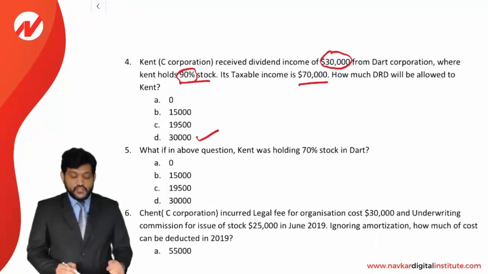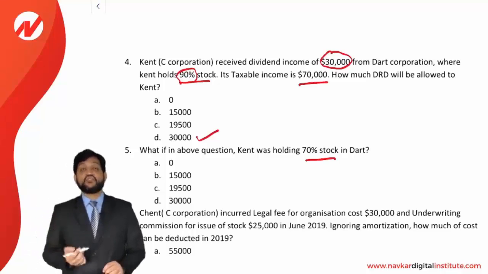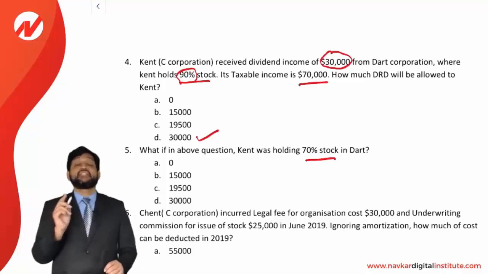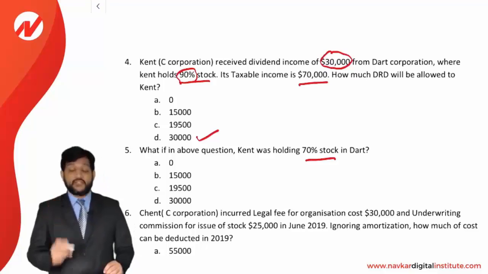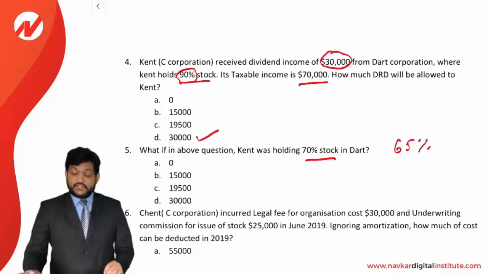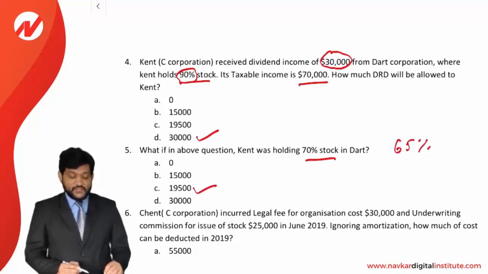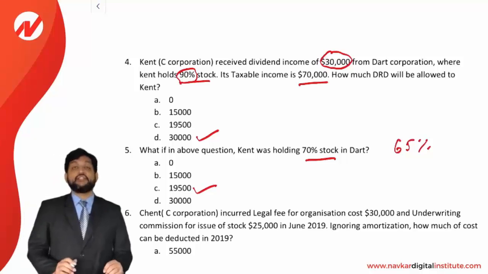What if in the above question Kent was holding 70% stock in the DART? If you are holding 70% stock, then your DRD percentage will be 65%. Remember, 65%. So 65% is going to be your DRD. Fine. Then 30,000 into 65% is equal to 19,500. So you will get 19,500 of DRD.